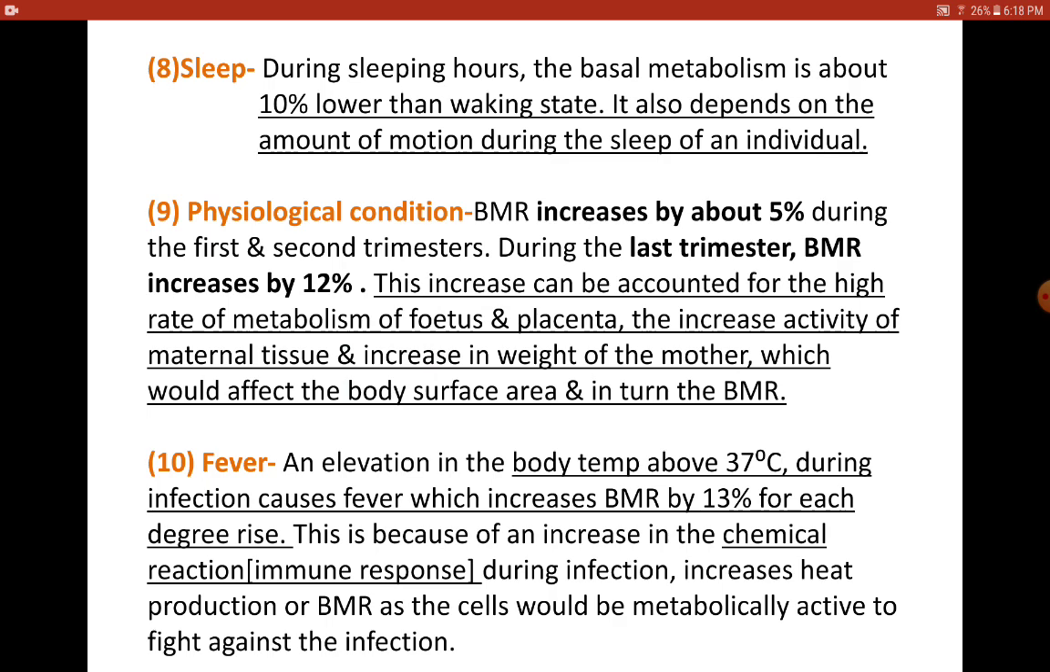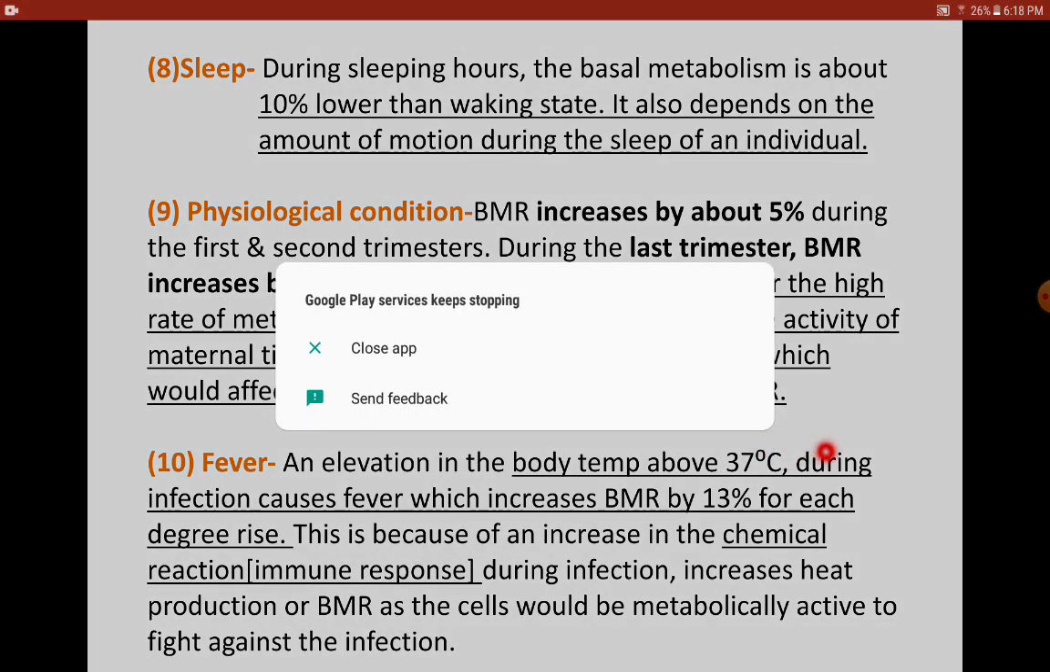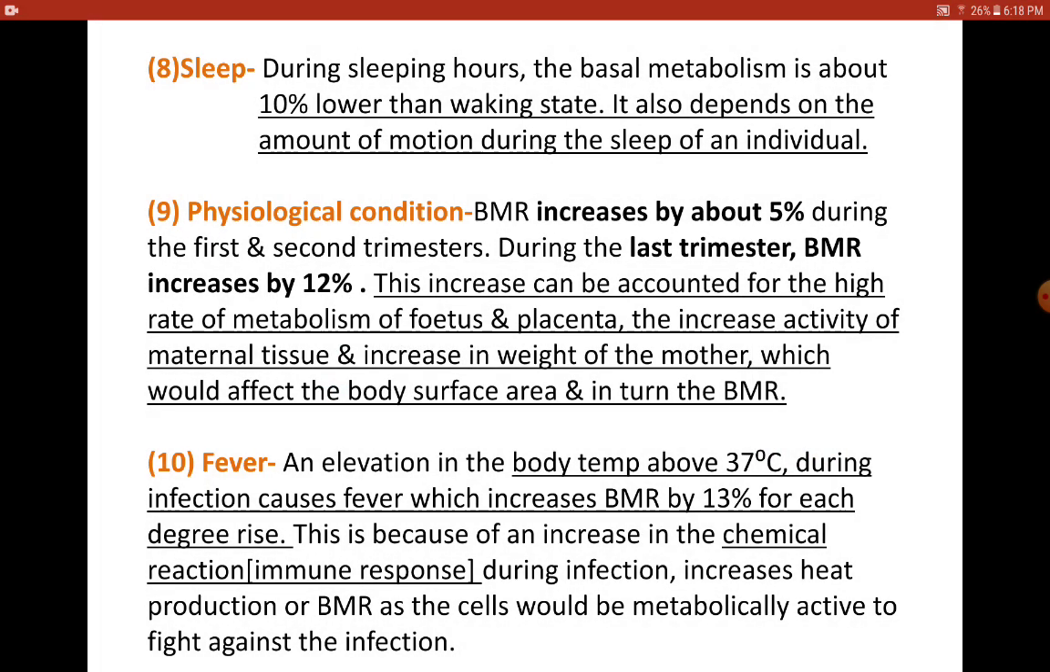The next point is fever. An elevation in body temperature above normal, that is 37 degrees, during infection causes fever. And here we come across an increase of BMR by 13%. Now why is there this increase? It is mainly because of the immune response.